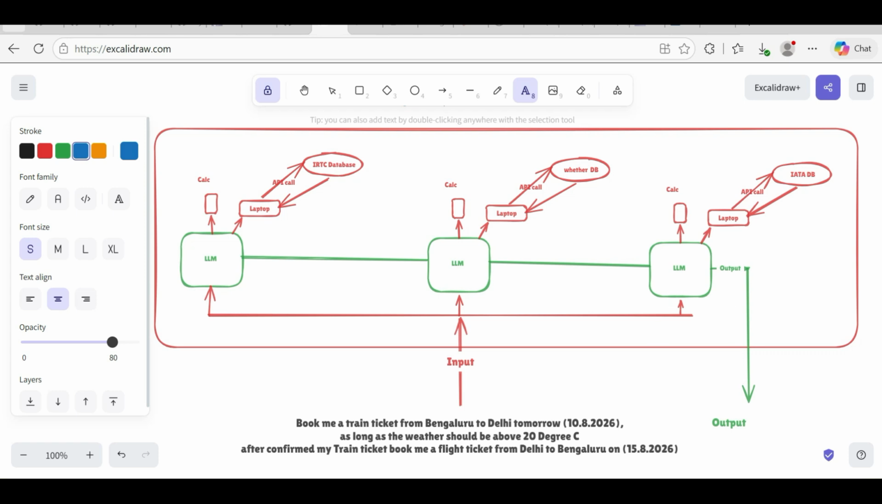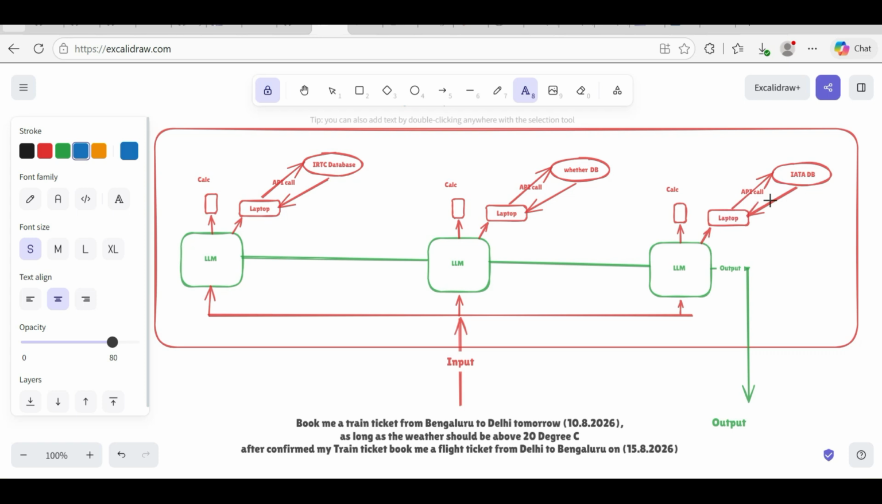So here I'm going to do three things. One is I'm going to book a train ticket. While booking the train ticket, first I have to check the weather condition of Delhi. If tomorrow's weather prediction is more than 20 degrees Celsius, then only it should go and book. If not, it should not book. And if this is successful, then it should go and book from the IATA database. In the sense, it is the airline database. I'm not sure which database they are using, something like that.